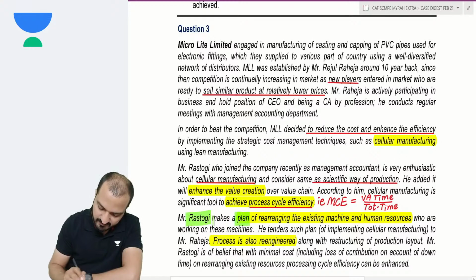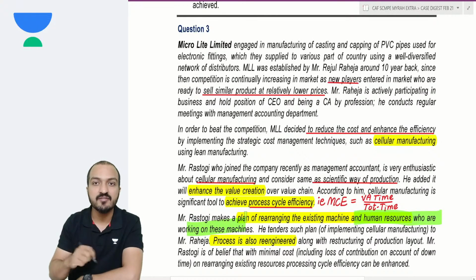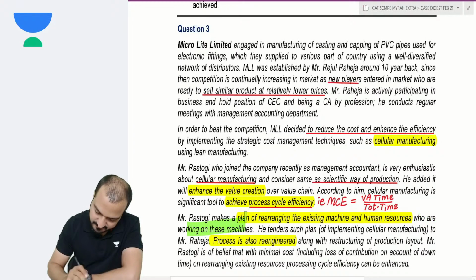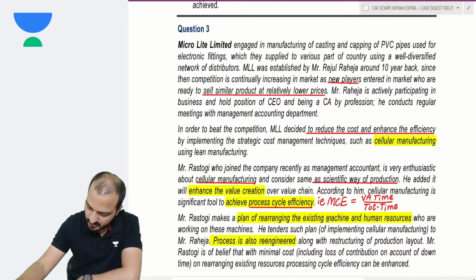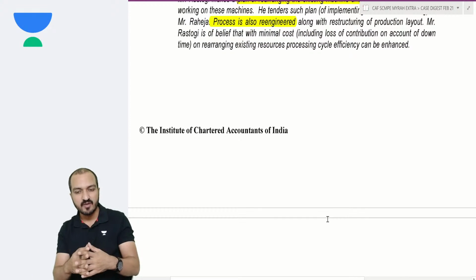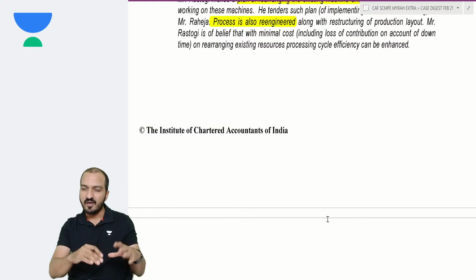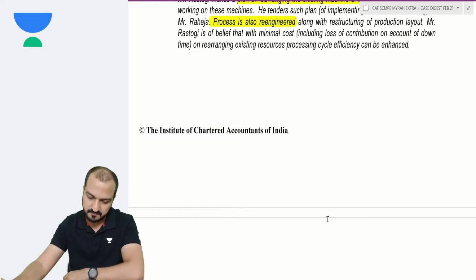Rastogi makes a plan for rearranging the existing machines and human resources who are working on the machines. Process is also re-engineered along with the restructuring of the production layout. Naturally, if the machine layout is changed, then your production process will also be re-engineered, like it will be done in a different way then.